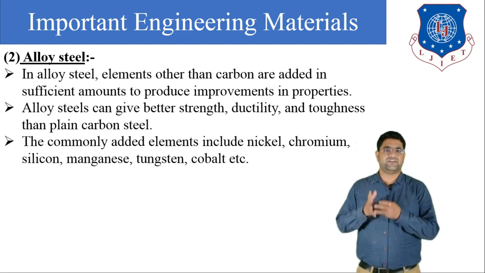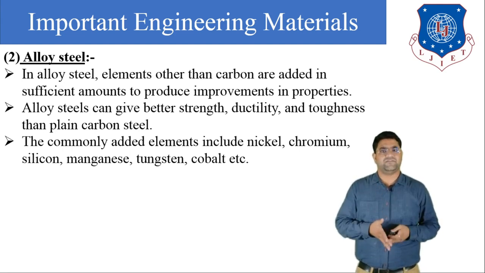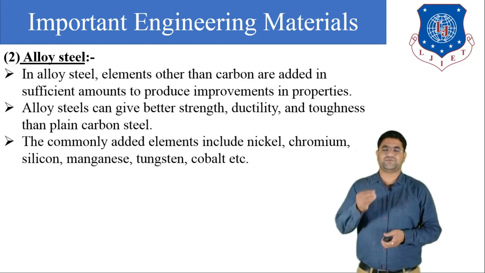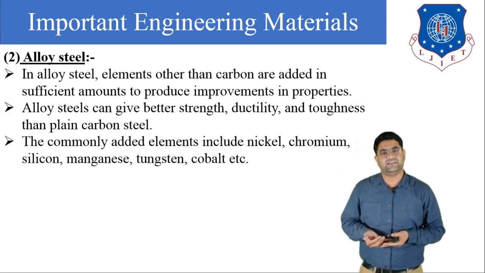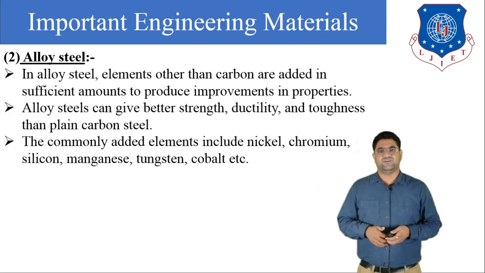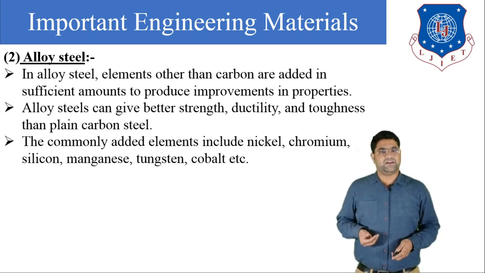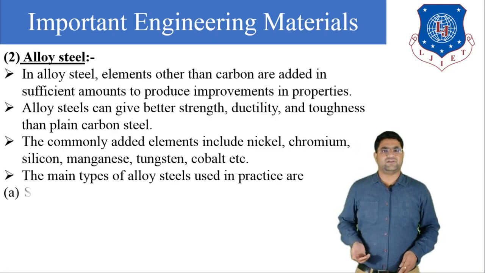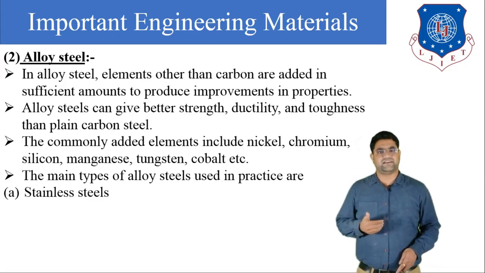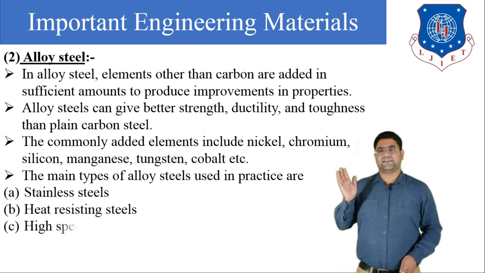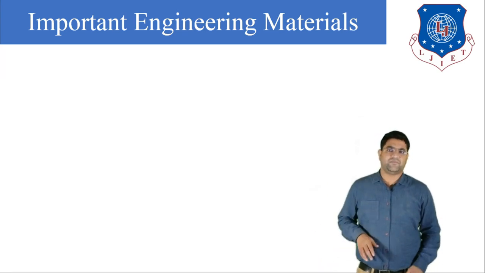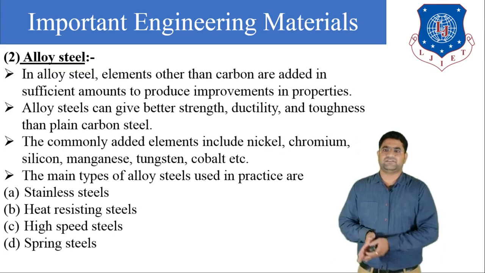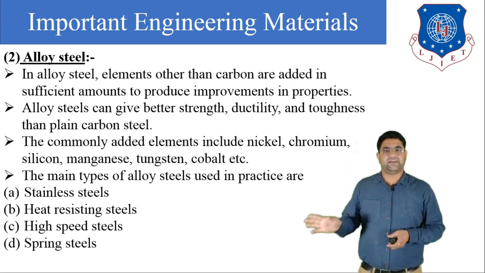Alloy steel can give better strength, ductility and toughness than plain carbon steel. So to increase the toughness, ductility and strength, we add some alloying elements into the steel, which is known as alloy steel. Commonly added elements are nickel, chromium, silicon, manganese, tungsten, cobalt, etc. The main types of alloy steel used in practice are stainless steel, heat resistant steel, high speed steel, and spring steel. So these are the main four steels which we generally use in practical applications.